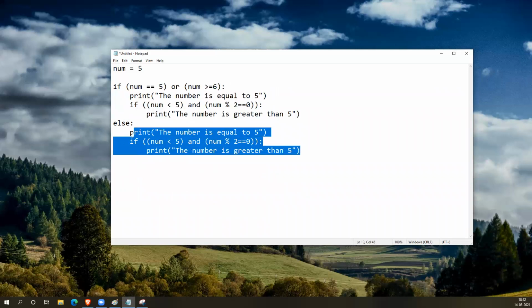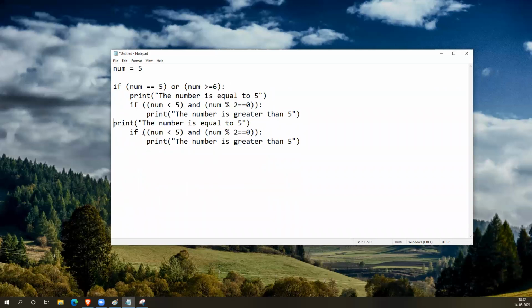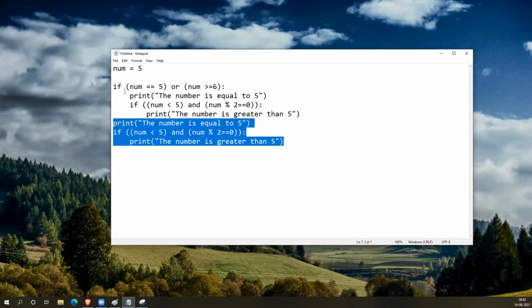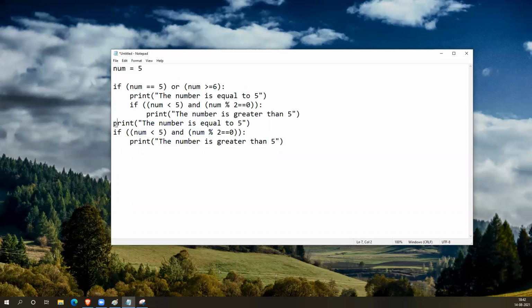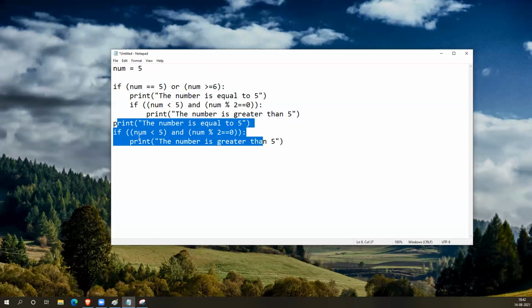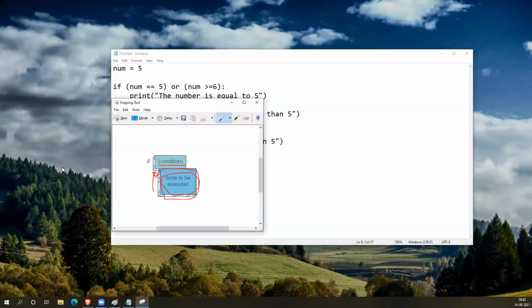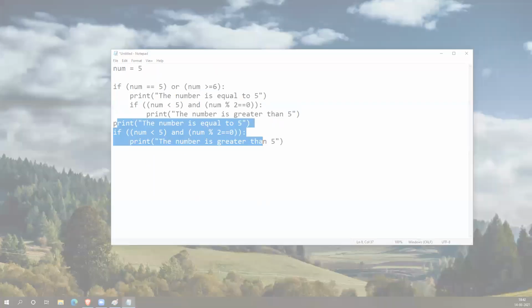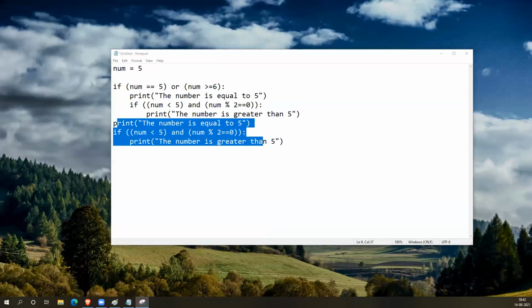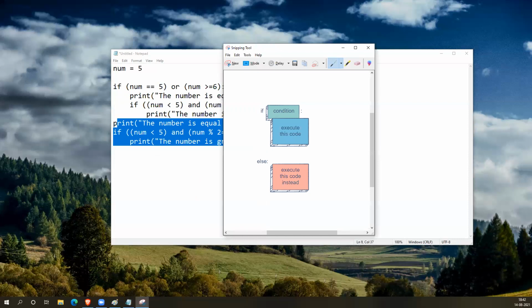If I don't keep the else part, this code will get executed independent of this if. It means even if it is true or false, this will execute. If you want to execute this only if it is false, then you can keep else in front of it. So the code logic will be, instead of this one, the if else block will be like this. Understood?